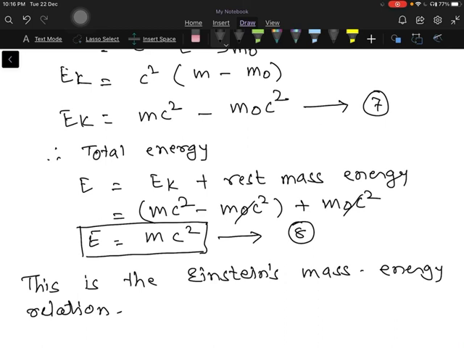It can be understood by considering the theory of relativity.